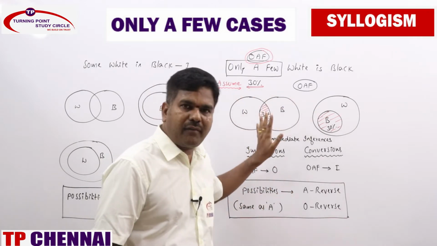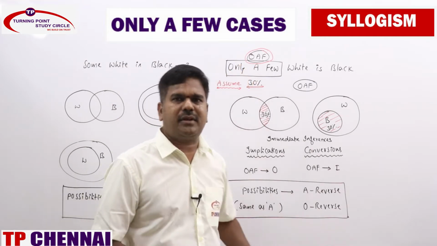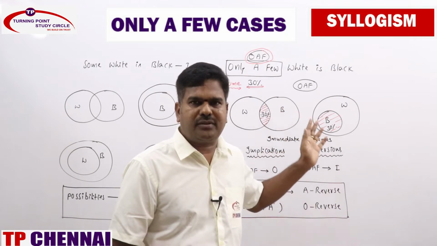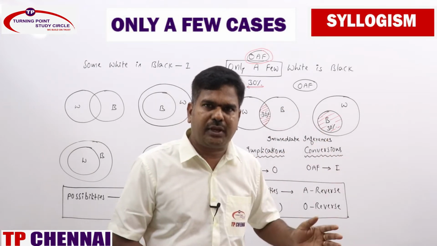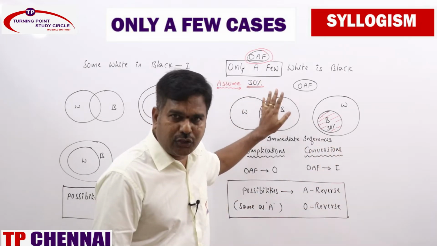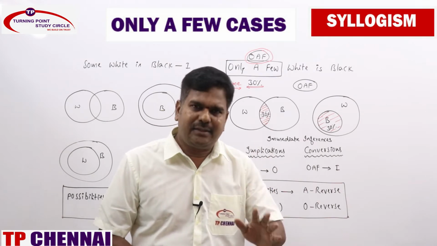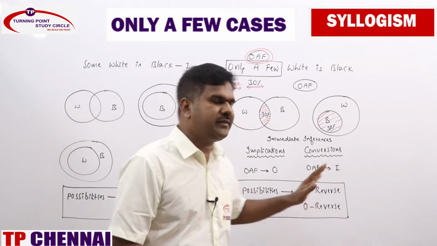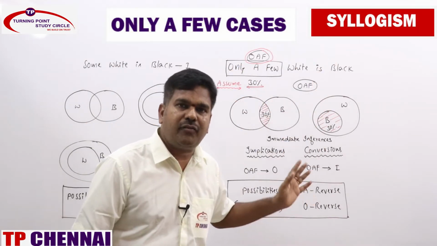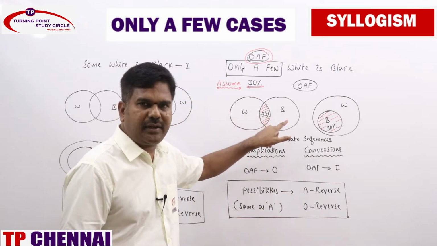Now how can you draw Venn diagrams based on those statements? If you remember 30%, you will never get any confusion. That is the reason always assume 30%. Wherever you are getting an only a few statement, instead of making it as only a part, you just assume it as 30%. You can assume 40, 50, 60, whatever you want. I already told you. Just take it here as 30%. Now 30% white is black can be represented in a Venn diagram in how many ways? This is one way of representing the Venn diagram.